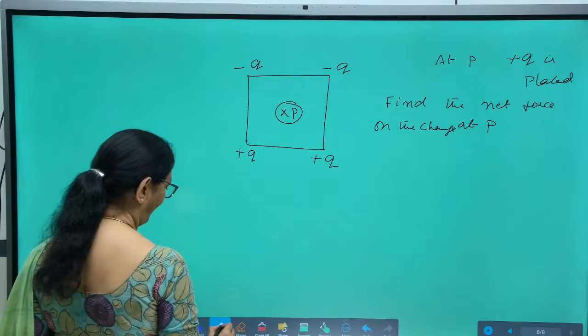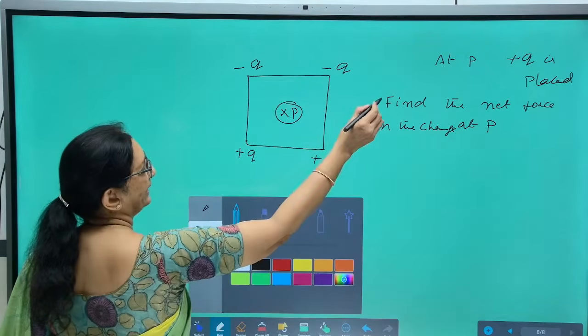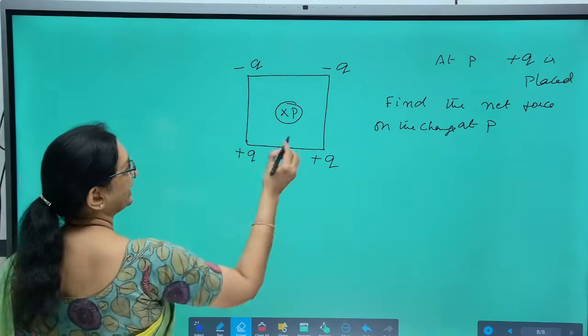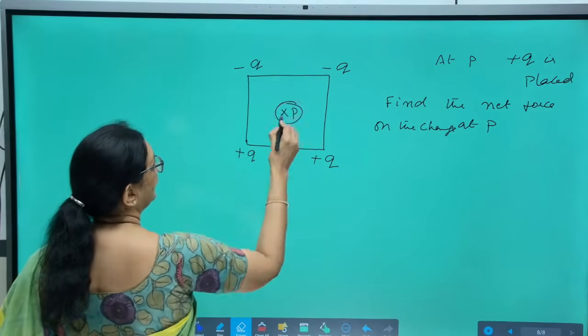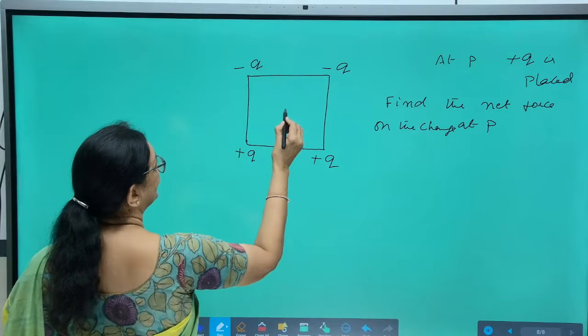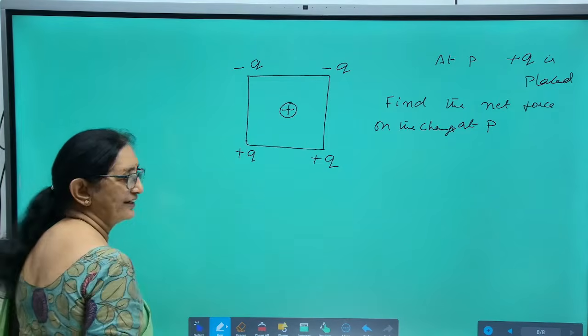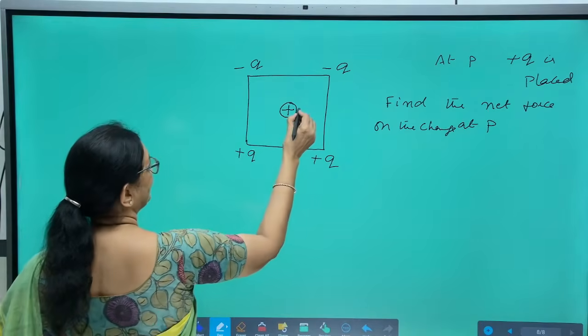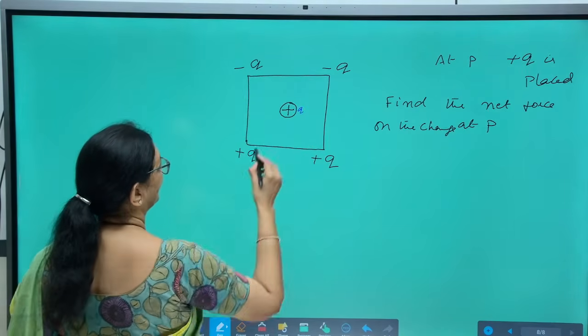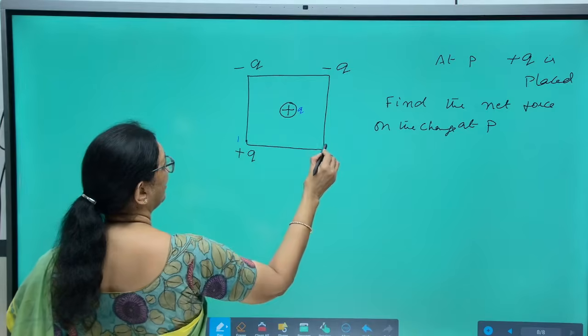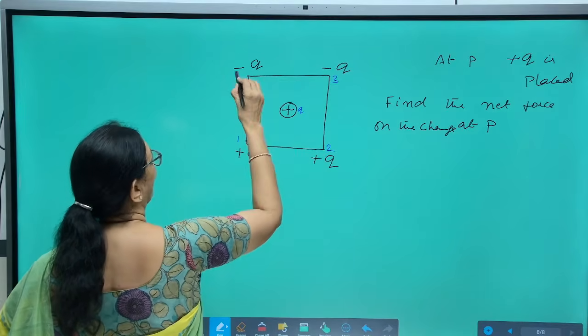So, look here carefully. This is a positive charge, because a positive charge is placed at the center. So, plus Q is placed at the center. Let us name the corners 1, 2, 3, 4.